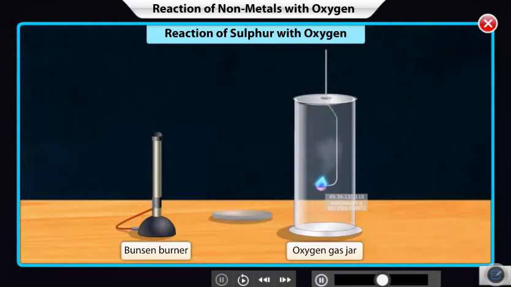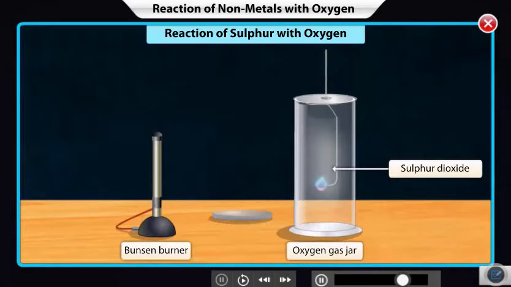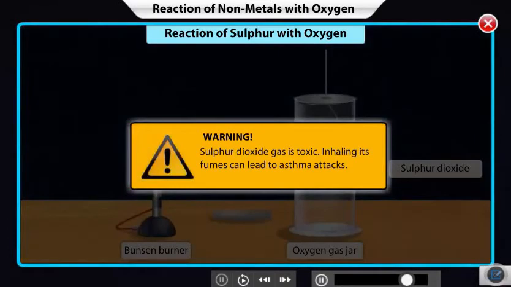It also produces colorless sulfur dioxide gas, which has a suffocating odor. Use only a small amount of sulfur powder to carry out this experiment. The sulfur dioxide gas formed during this reaction is highly toxic and can lead to asthma attacks.